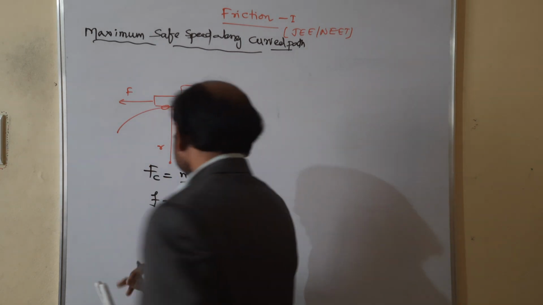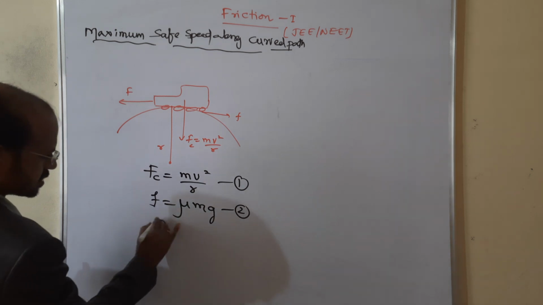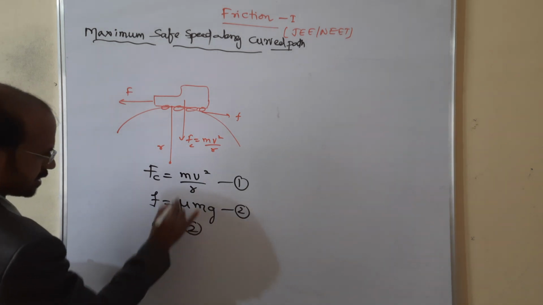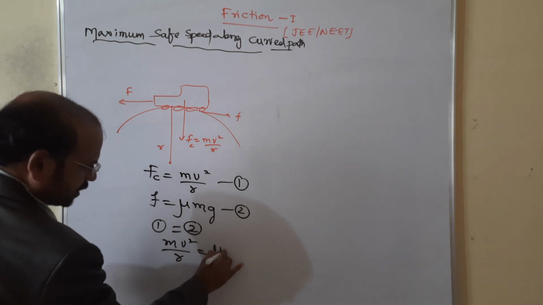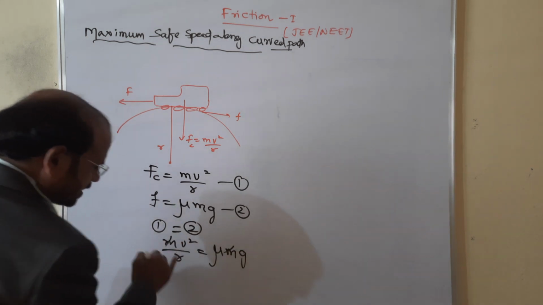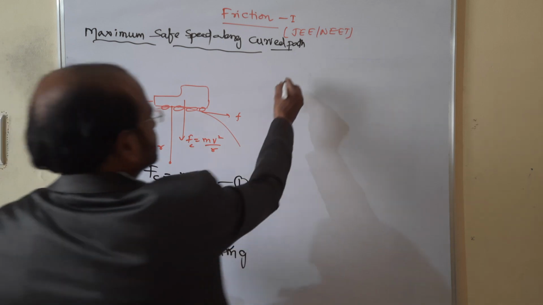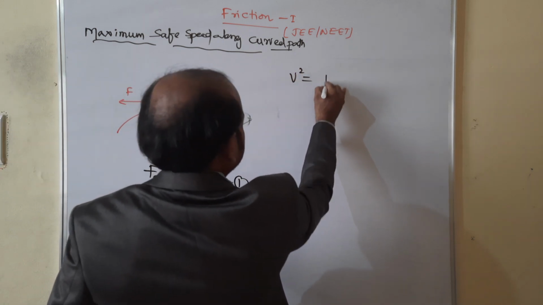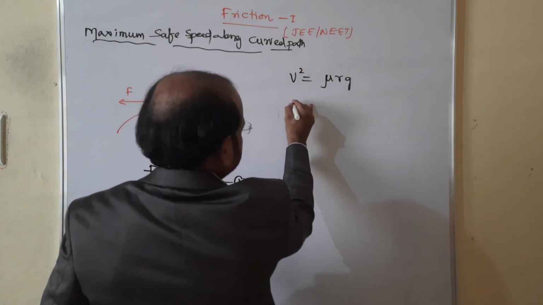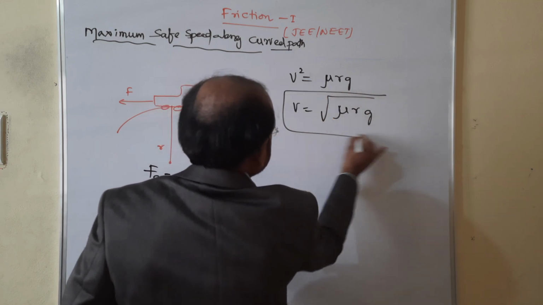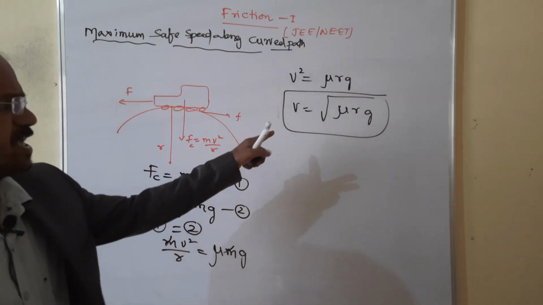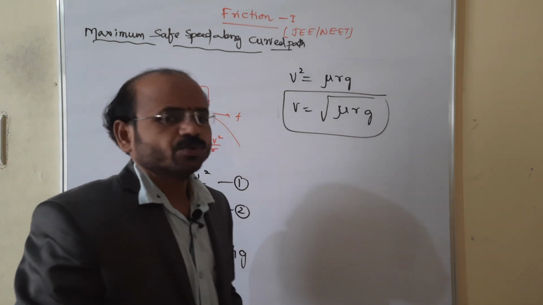So we can write, according to these expressions, 1 is equal to 2. Therefore, mv square by r is equal to mu mg. Then m cancels. Therefore v square is equal to mu r g. Then the maximum speed required is v equal to root over mu r g.